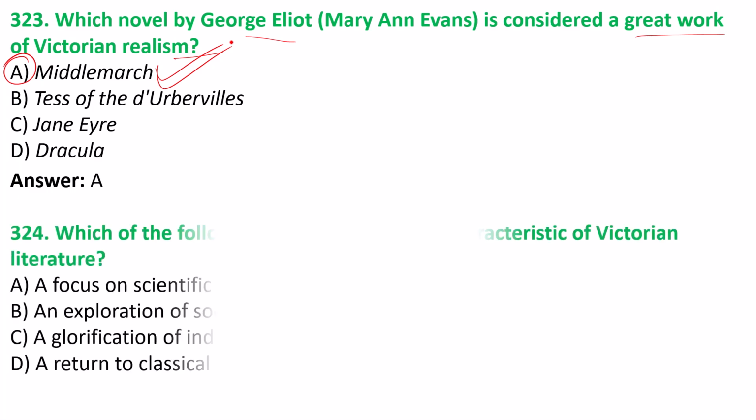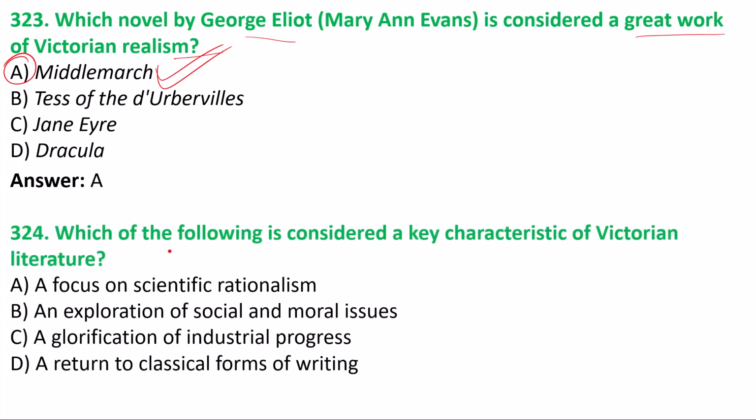Next, we have 324. Which of the following is considered a key characteristic of Victorian literature? You have to tell the key characteristic, an important feature of Victorian literature. What was the main important thing written at the time of the Victorian age?